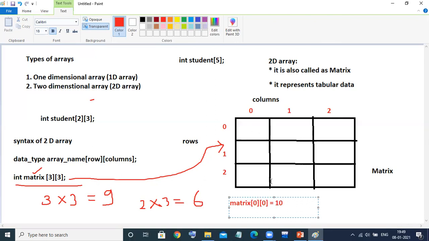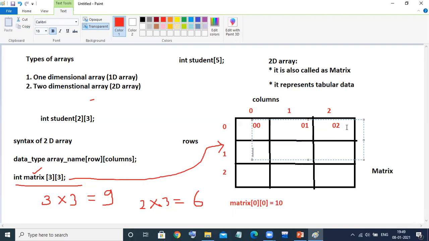Where is the 0, 0 location in this particular matrix? This is the 0, 0 location. This location would be 0 row, first column. This location would be 0 row and third column, like this. What would be the next one?